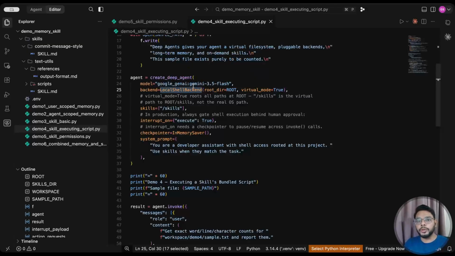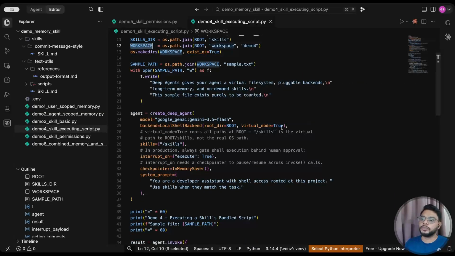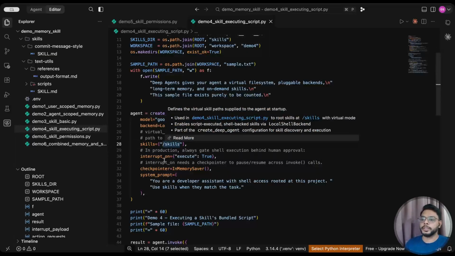So here I'm creating local shell backend. Root dir is again the directory that I'm configuring on the top. It is the same, the workspace directory and the root directory. Virtual mode is true. Since virtual mode is true, we have to pass skills from that folder only. We cannot give a complete path here.